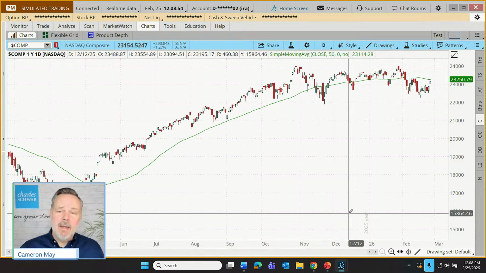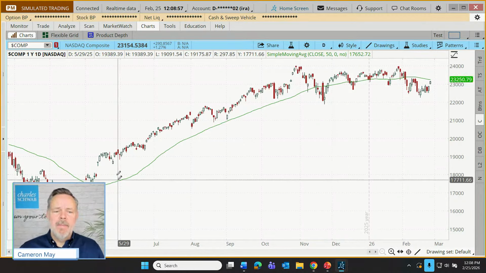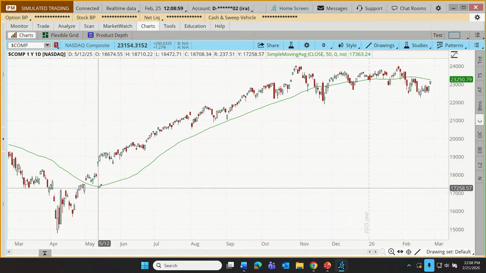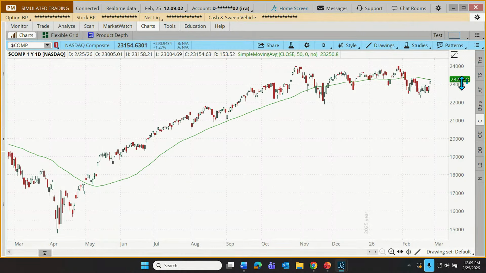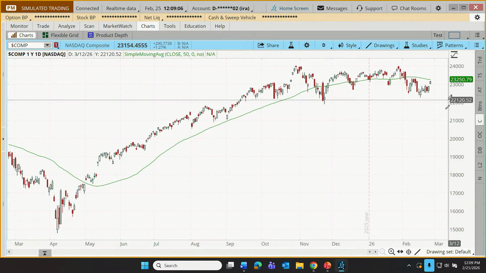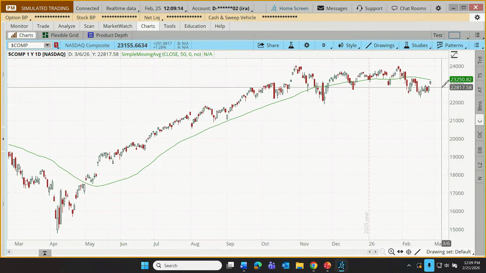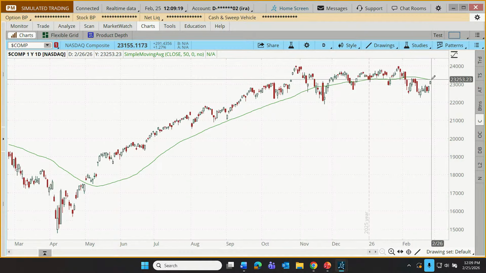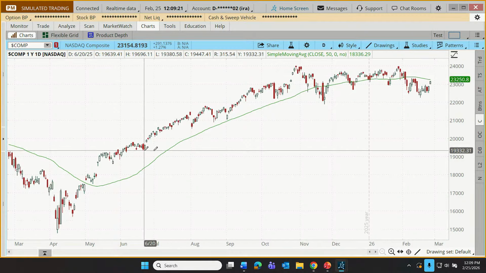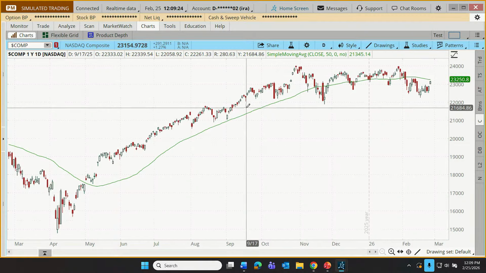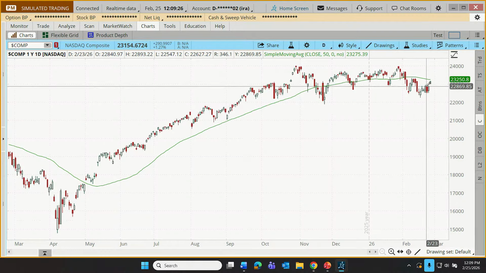This is kind of interesting as we look at the NASDAQ composite. If we're not familiar with this indicator, I'll just summarize it for you. If we look up here, there's a number indicating the value of this indicator right now, 23,250. Specifically, what that represents is that over the last 50 days, the average closing value of the NASDAQ composite has been 23,250. Now, for some technicians, for some chart users, they might look to see, is the index above average or below that changing average right now?